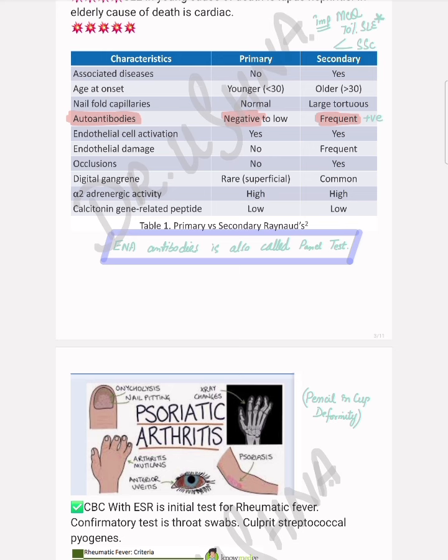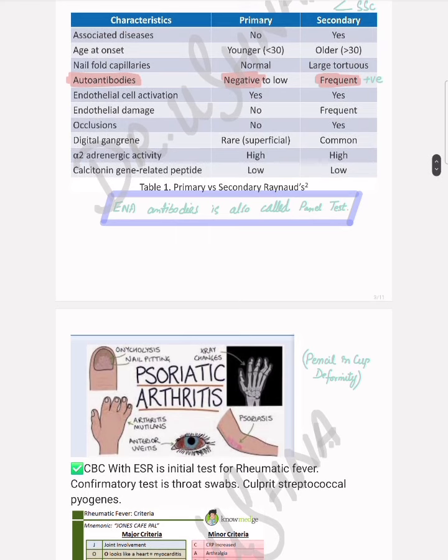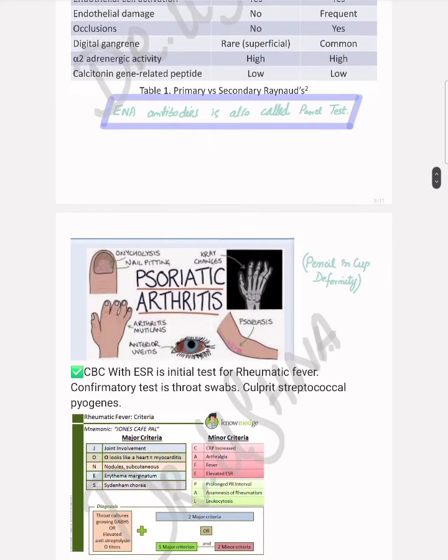When there is no associated connective tissue disease, it is primary. In secondary Raynaud's phenomenon, you will find SLE and systemic sclerosis as an association of the connective tissue. Among these two, SLE is 70% of the cases. This is positively associated with Raynaud's phenomenon. This is a potential MCQ as well.